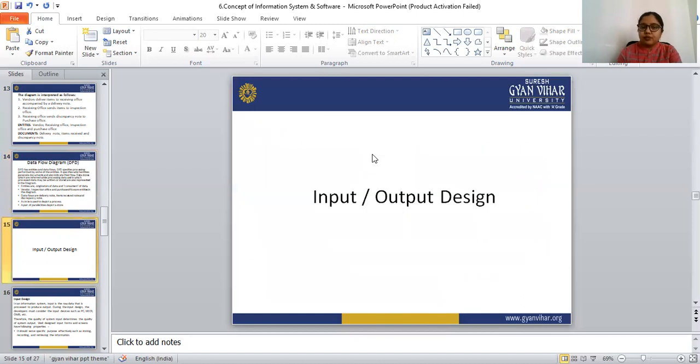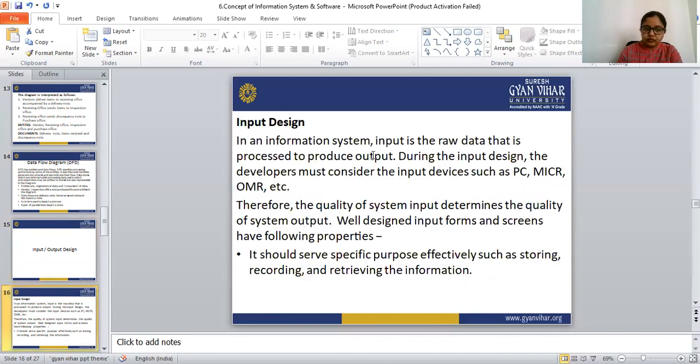Next is input and output design. Starting with input design: in an information system, input is the raw data.